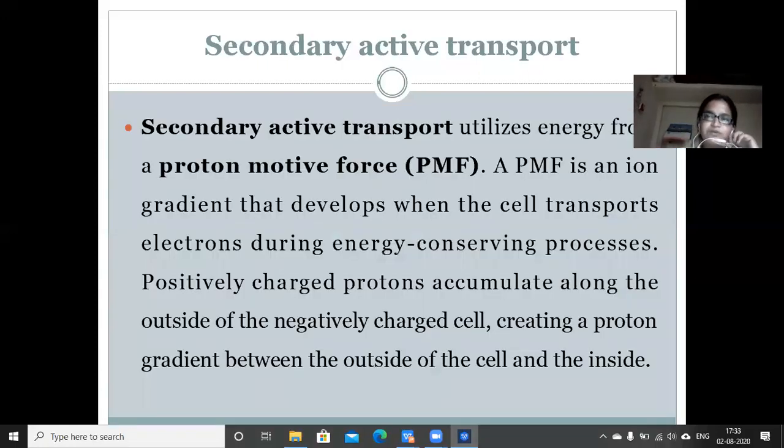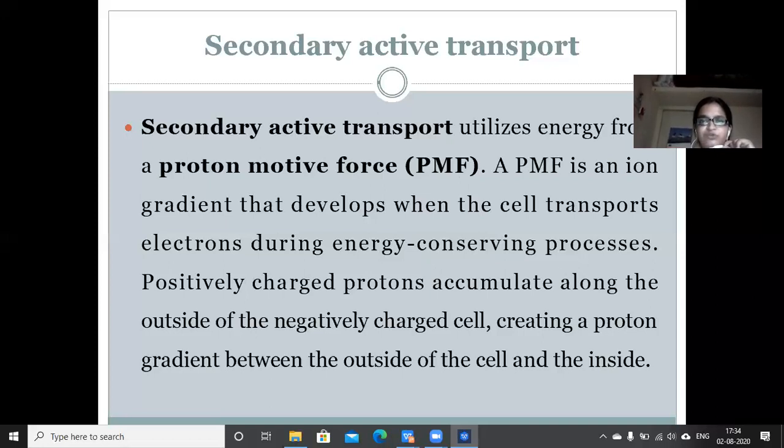Now, whatever process we have discussed till now is primary active transport. Now we have to study secondary active transport. Let us understand what this secondary active transport is. This utilizes energy from proton motive force. A proton motive force is an ion gradient that develops when the cell transports electrons during energy conserving processes.